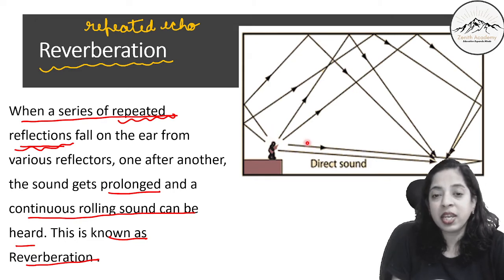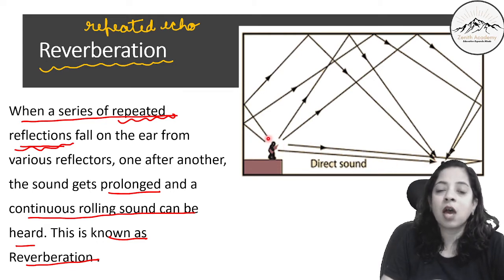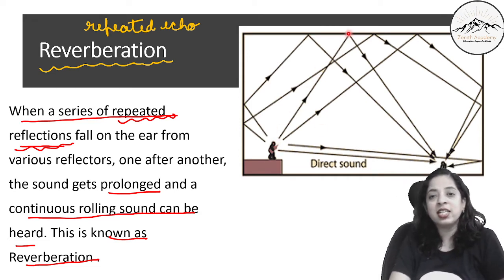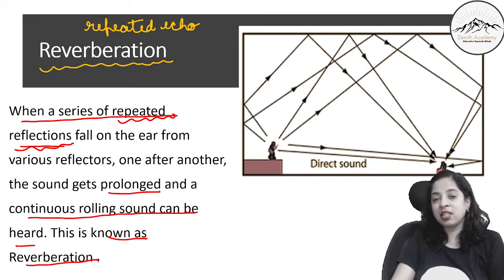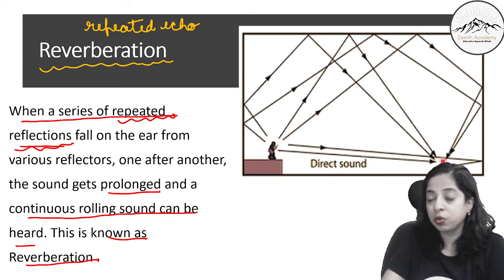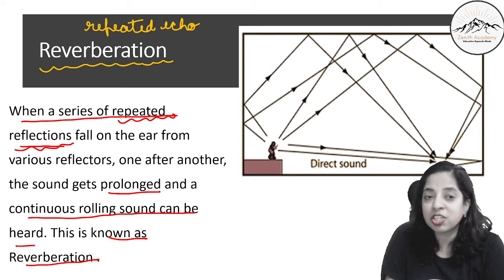So once he is speaking, first of all, this is the direct sound, directly the listener will listen to him. This is the direct sound. Now, if the sound goes there, reflects here, again reflects here, two reflections, and then he is able to hear. Then sound may travel like this, gets reflected and he is able to hear. The sound may go like this, reflect here, again come here, reflect here, and then fall into his ears. So there are so many reflections happening.